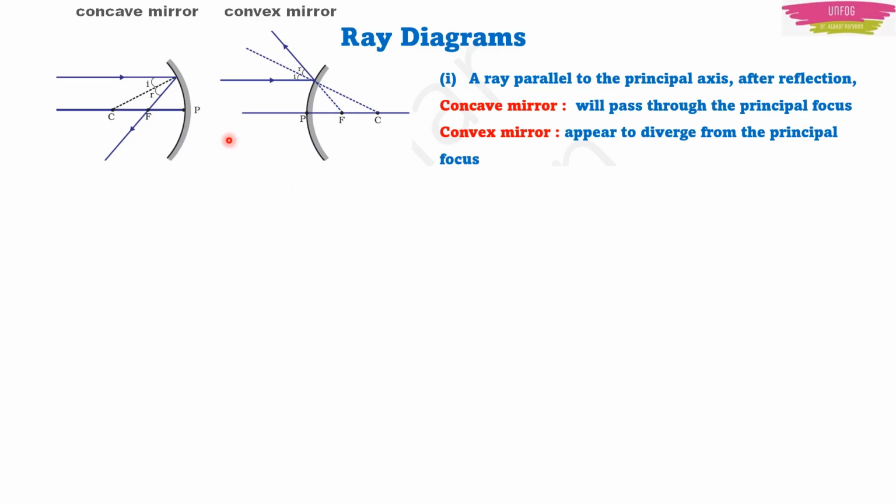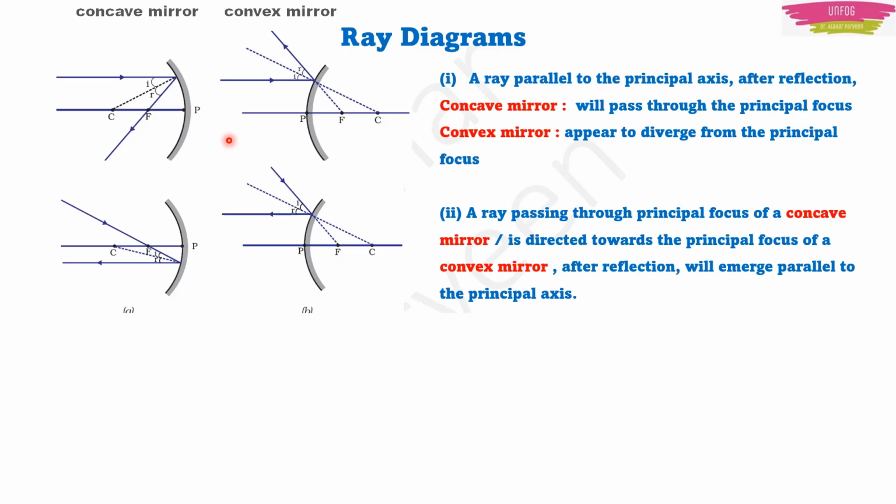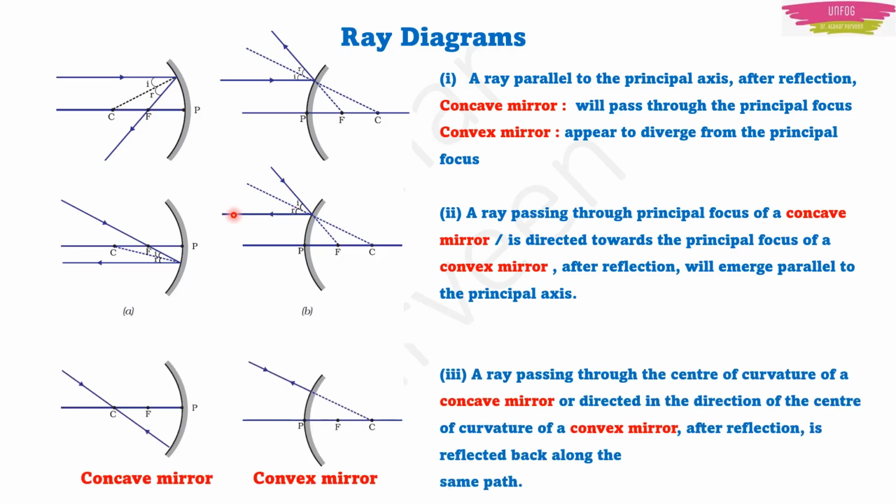Okay. Then the second rule is that if the ray of light is passing directly through the principal focus, for a concave mirror or for a convex mirror, after reflection, the reflected rays will be parallel to the principal axis. Here in the concave mirror, it is parallel, you can see, and here in the convex mirror, this is the incident ray, it gets reflected like this. So it is parallel.